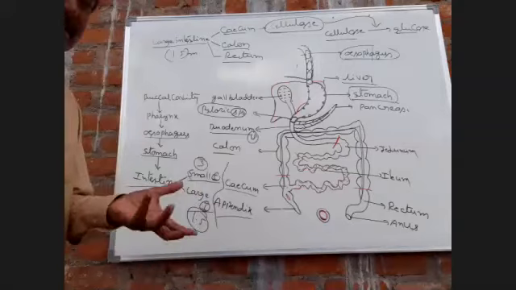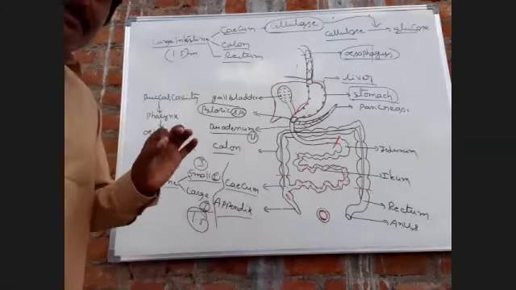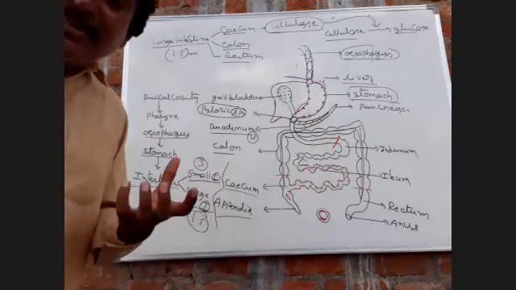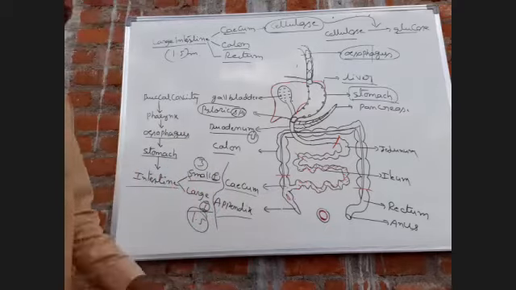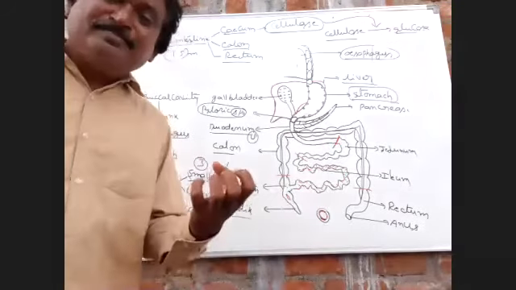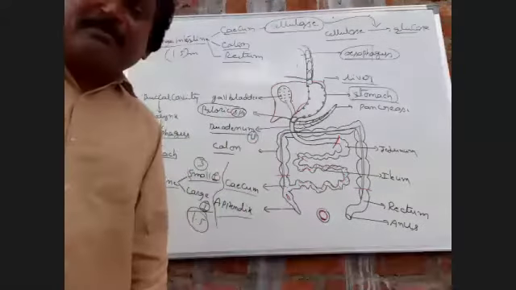These bacteria produce different types of toxins. Due to the effect of toxins, stomach pain occurs.